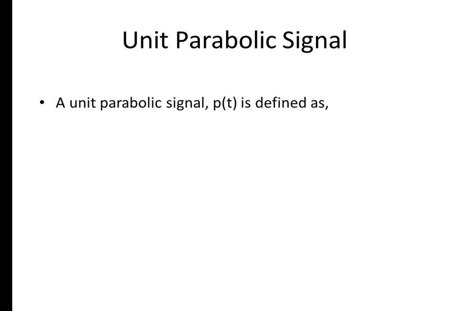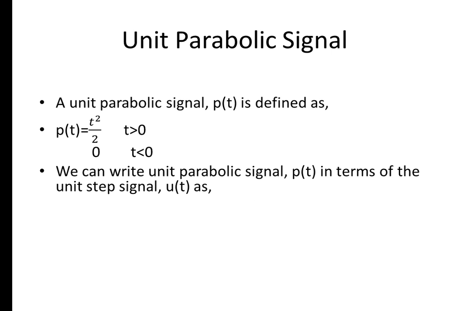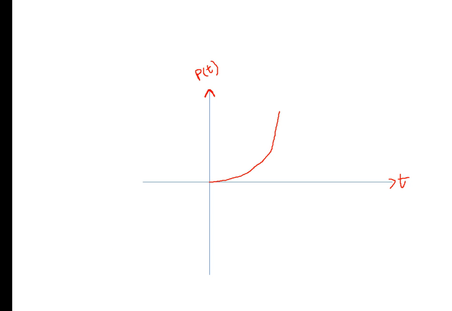And the next signal is the unit parabolic signal. The unit parabolic signal is represented by p of t. p of t equals t squared by 2 for t greater than 0, and 0 for t less than 0. We can also write the unit parabolic signal in terms of the unit step signal: p of t equals t squared by 2 times u of t. This is the unit parabolic signal.